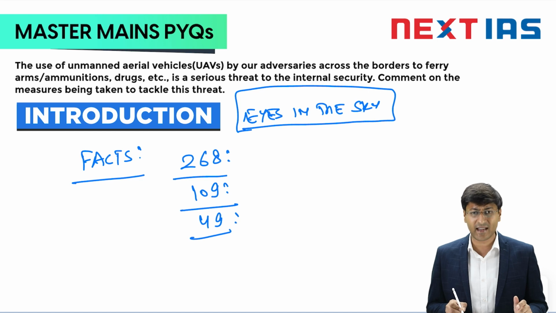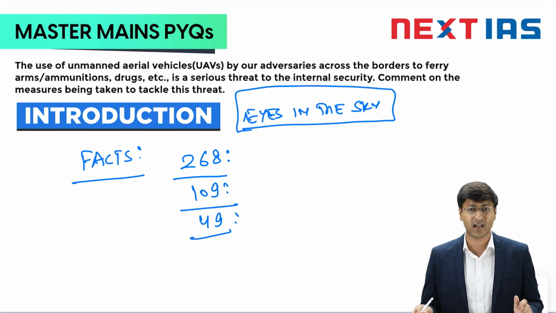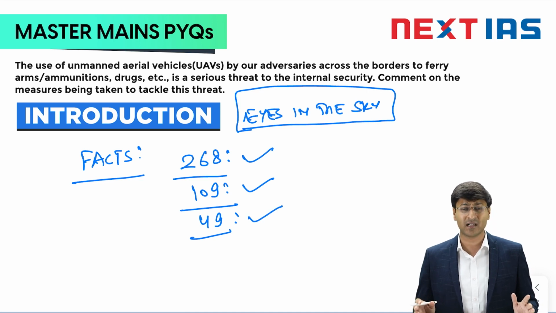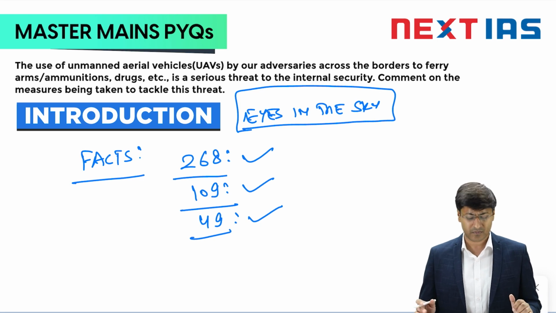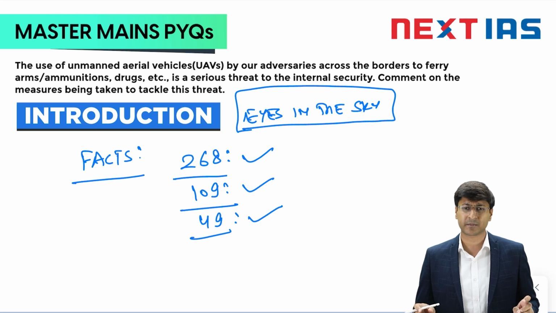So the drone sightings across the international borders of India seen by BSF have increased from 49 in 2020 to 109 in 2021 and 268 in 2022. This data in itself shows how big this menace for India has become. So this could have been my particular fact to be used in my introductory remarks.